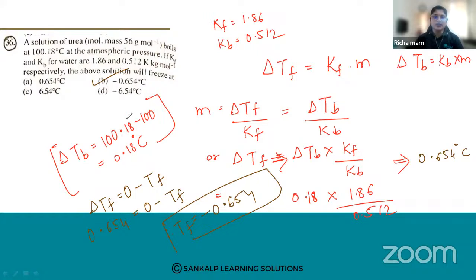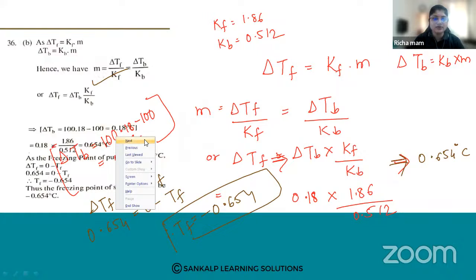So like this, systematically you have to relate the given equations, then substitute and get your answer. Is it clear up to here? Okay, let me go for the next question.